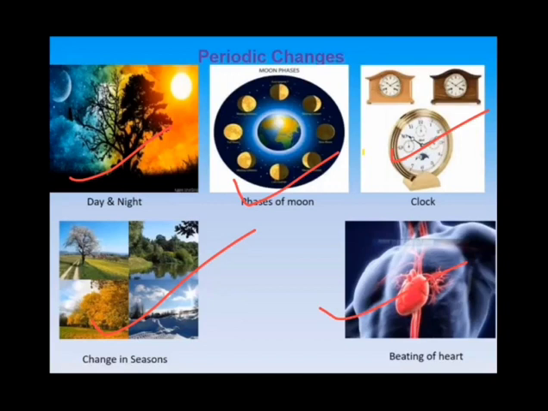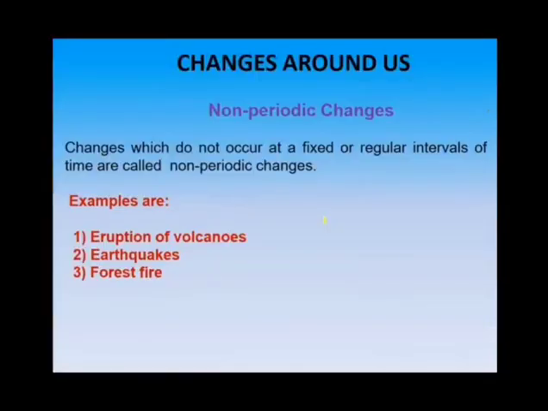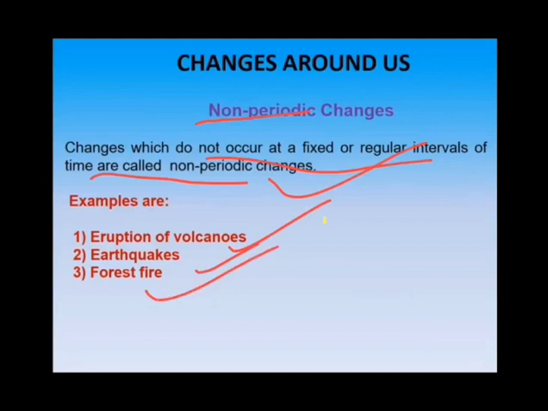Now next are the non-periodic changes. The changes which do not occur at a fixed or regular interval of time, as the name suggests, are non-periodic. So they do not occur at a fixed or regular interval of time, and they are known as non-periodic changes. For example, eruption of volcanoes, earthquakes, forest fire, these are the examples of non-periodic changes.